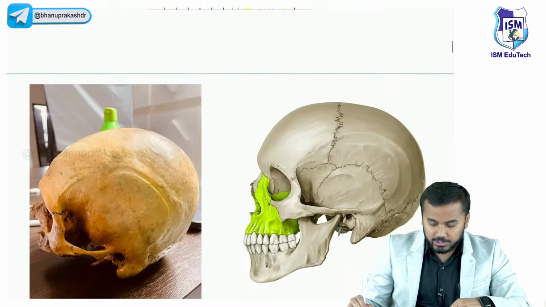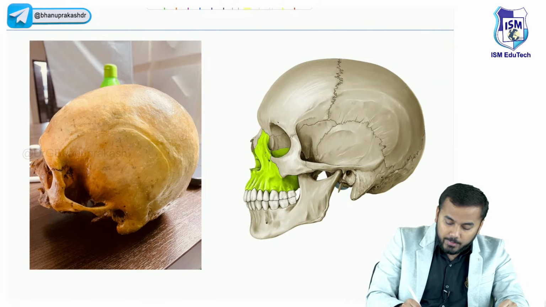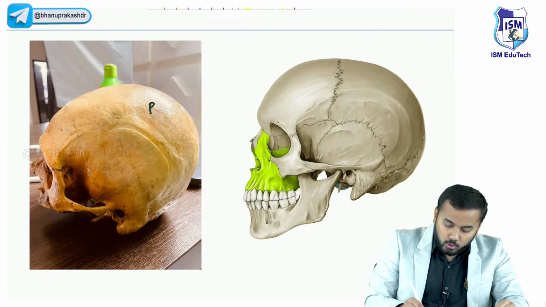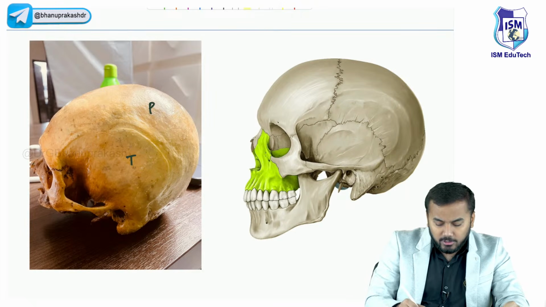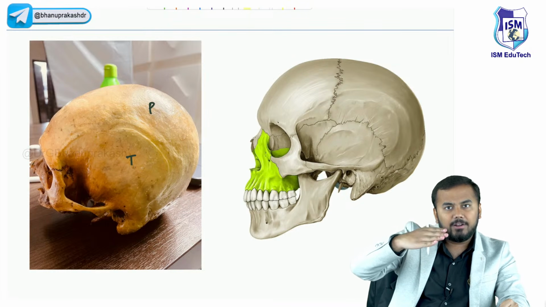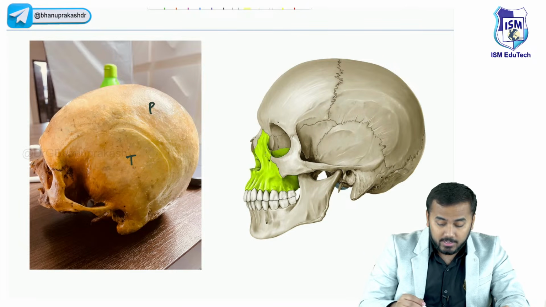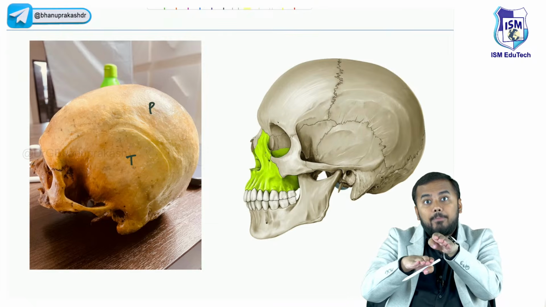Now all of you look at the picture. In this picture, this is the parietal bone and this is the temporal bone. But can you see there is some kind of groove, or some kind of separation between the temporal and parietal bone? Actually, what is happening is that the temporal bone is overlapping on the parietal bone.